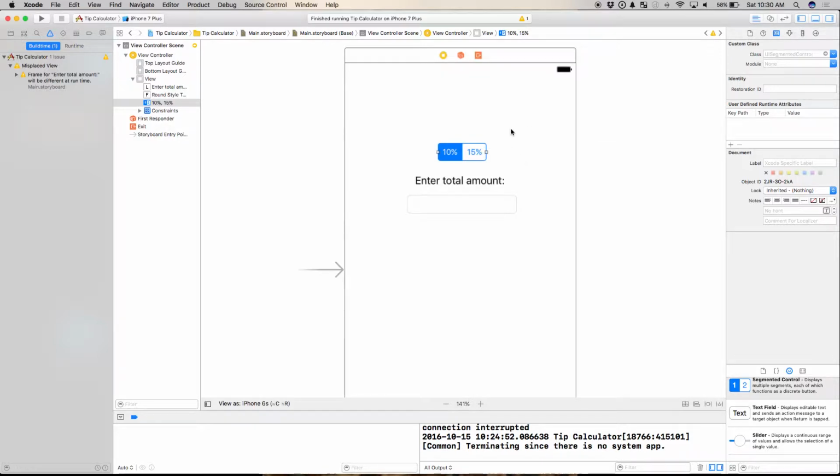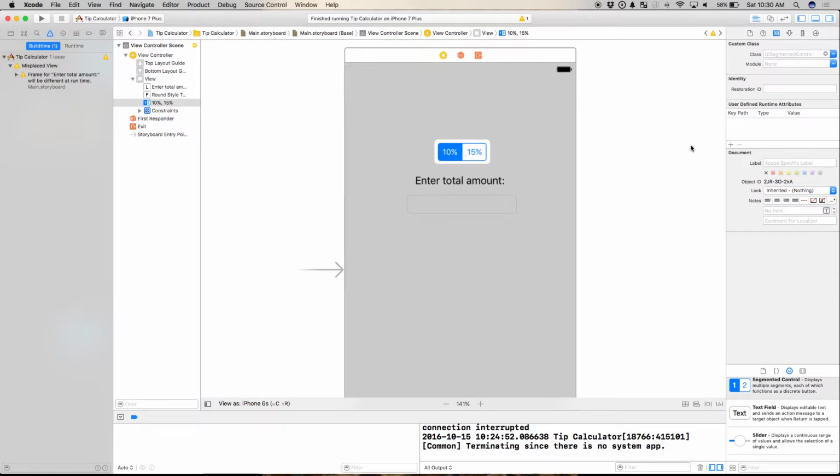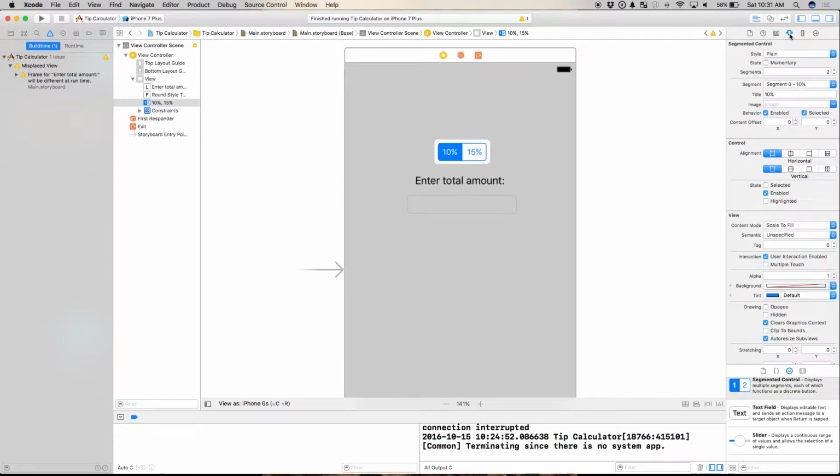So I'm going to click on this, and I'm going to go over to right here. Now, this entire right side is meant to allow me to access and change around any objects I have here. So if I want to know what class it is, I'm going to click on the little note card guy up here. And I see it's just a basic UI segmented control. Well, I don't really care about that. What I do care about right now is how to change it around.